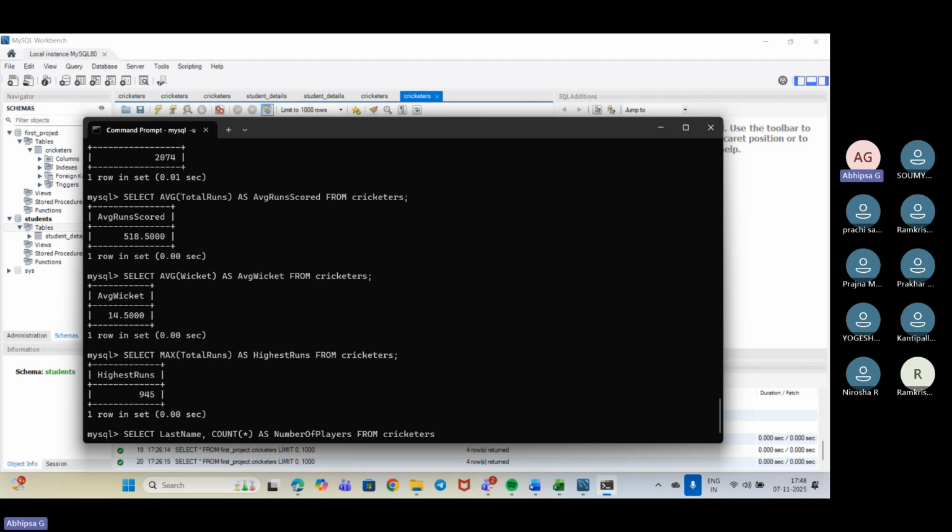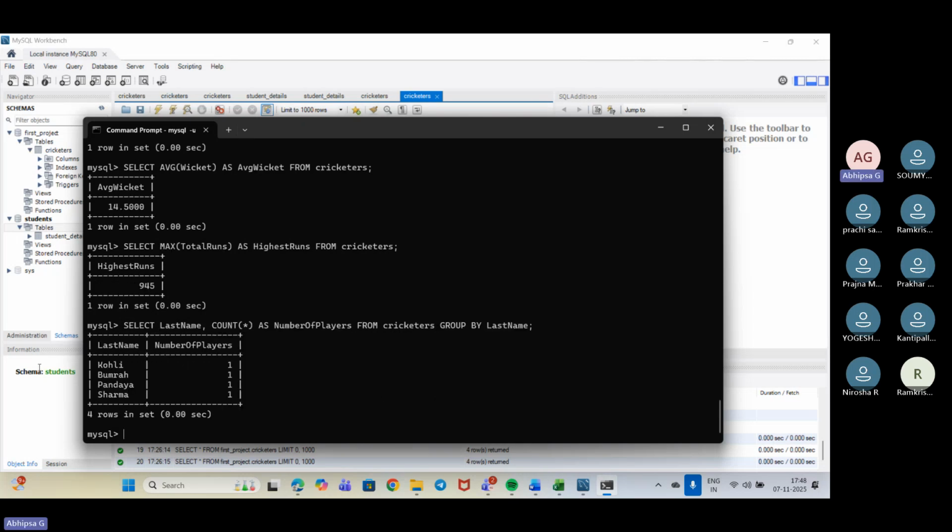And what I need to do is group by last name. Okay, so semicolon. It has given me the number as 1111. So there is no player that has the same last name. Got it?